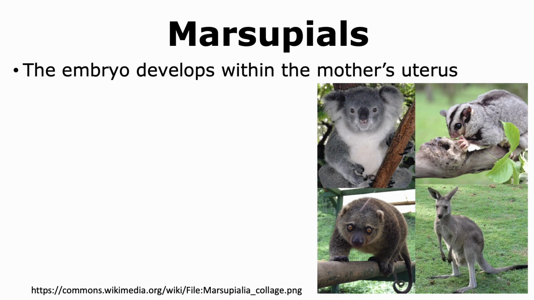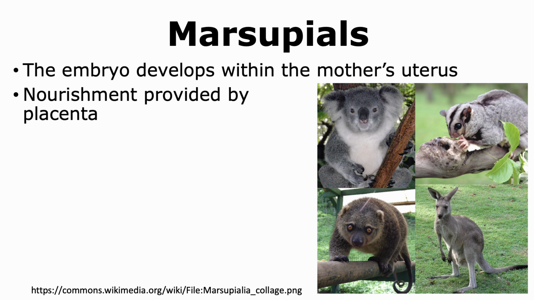In the case of marsupials, the embryo develops within the mother's body in the organ called the uterus. Thus, it does not develop in an egg that is laid outside of the body. The nourishment to this developing embryo is provided by the placenta.